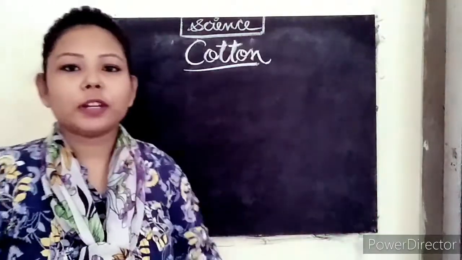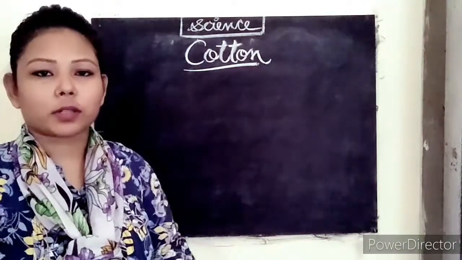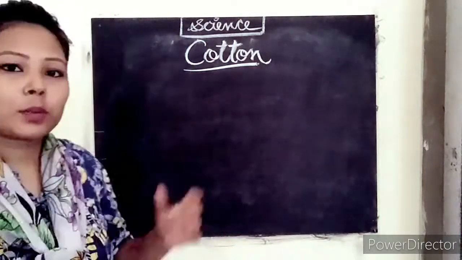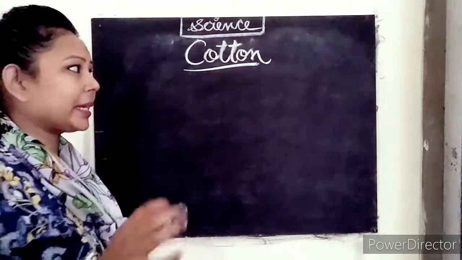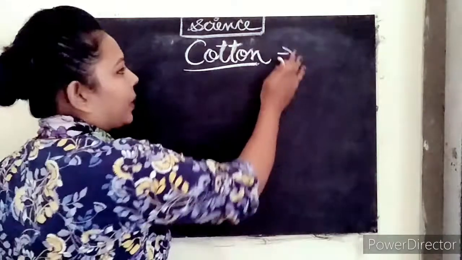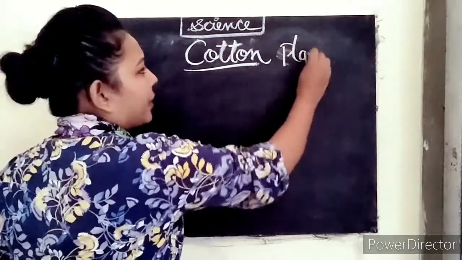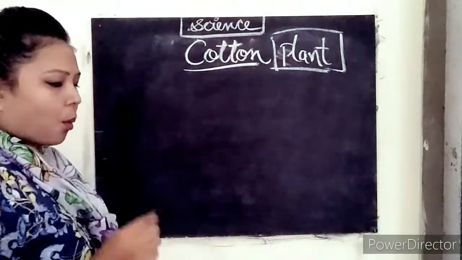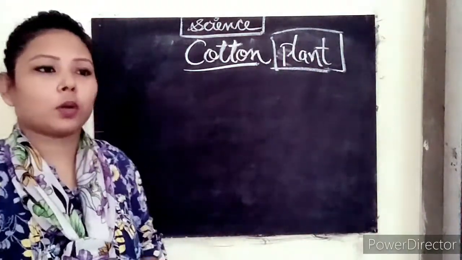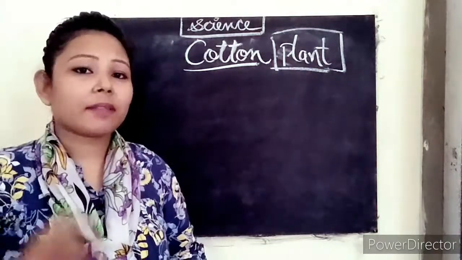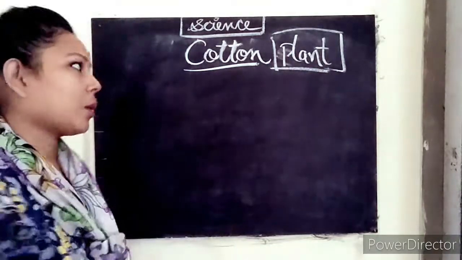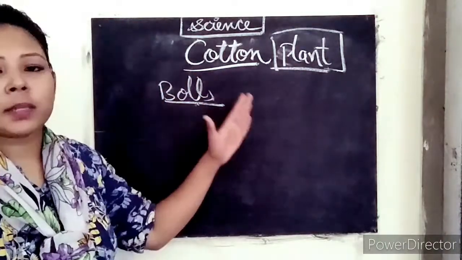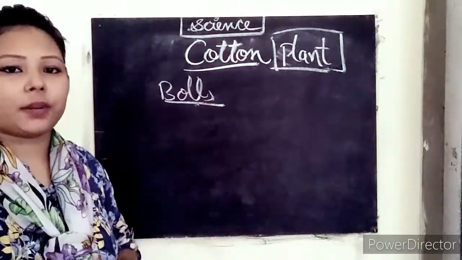Okay. So the first natural fiber we have is cotton. From where does it come? This cotton is obtained from the cotton plant. So a plant is there of cotton. Clear? What kind of plant is this? It's a plant having cotton balls on it. Okay, cotton balls. And this plant needs great rainfall.